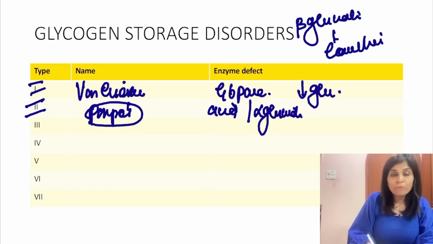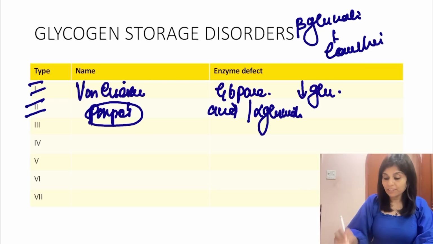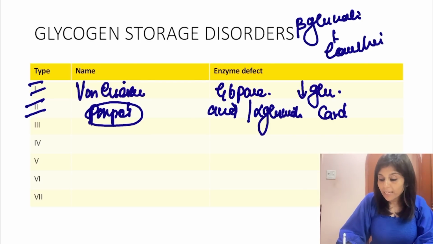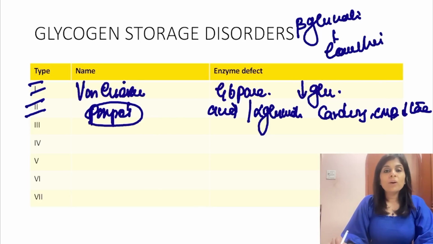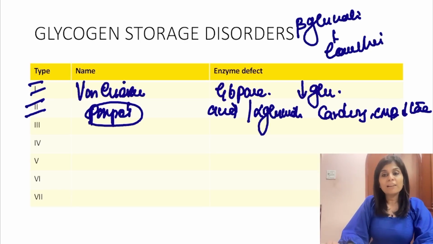Which is the pump of your body? Heart. So in Pompe's disease, heart gets affected. So it presents as cardiomegaly and cardiomyopathy. They also present with hypotonia. So one of the causes of floppy baby is Pompe's disease.